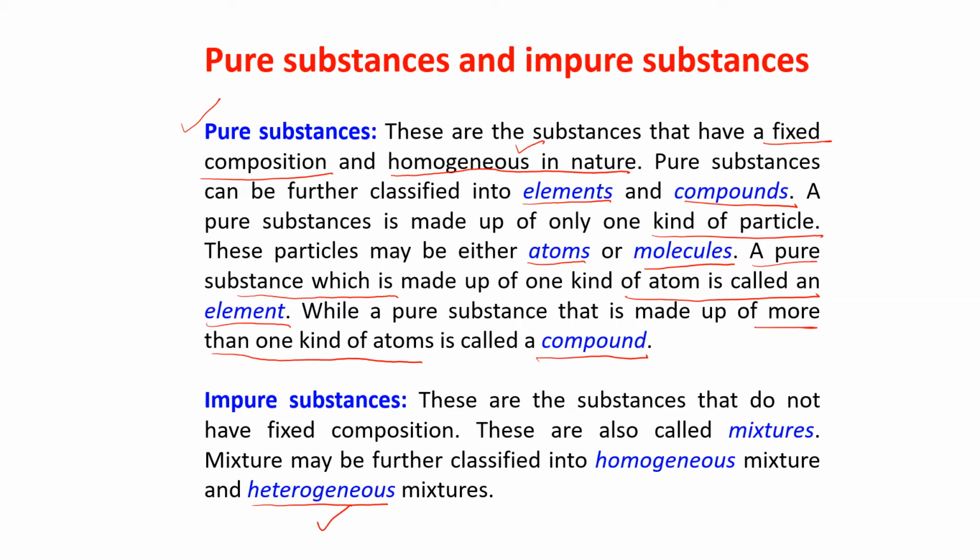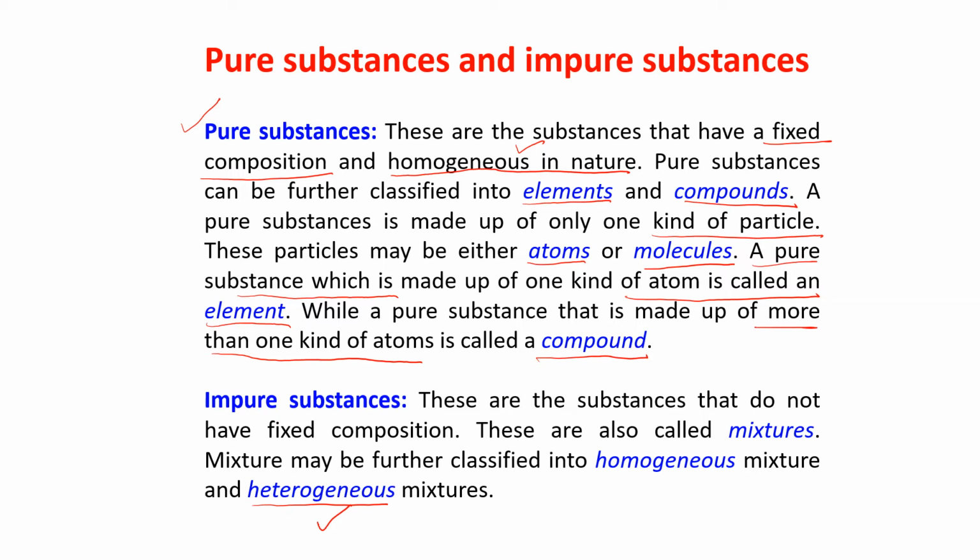Heterogeneous means, suppose you are taking rice in a bowl and then you add some stone in it. Now the amount of the stone that you are mixing in the rice is not having any fixed ratio.